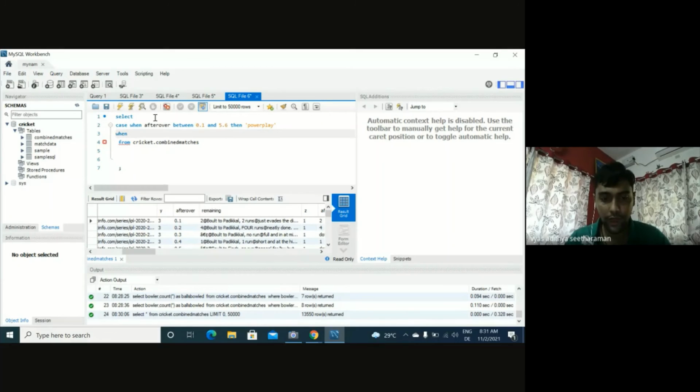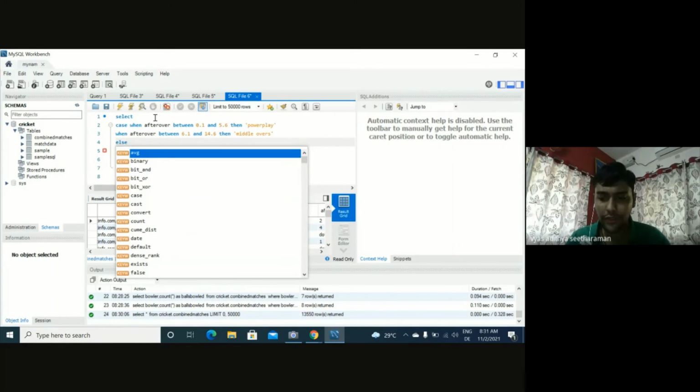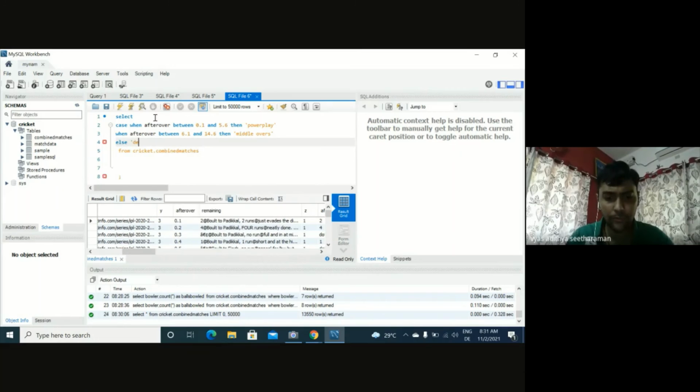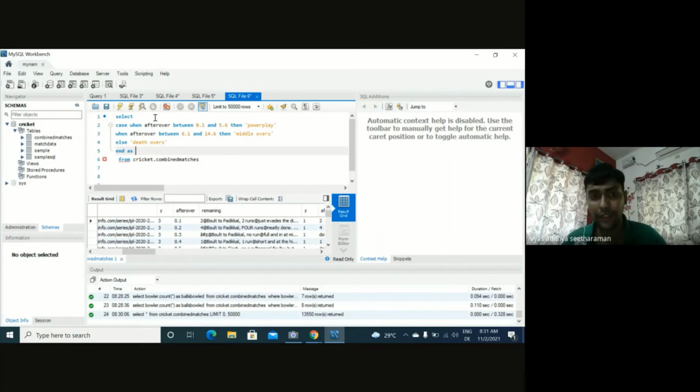Then when after over between 6.1 and 14.6, then middle overs. Then if not, so basically else, we'll give it a name, death overs. And then to finish the syntax, you put end as. So end as, remember that, and give it a name.